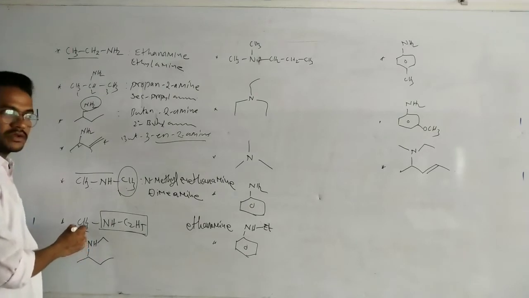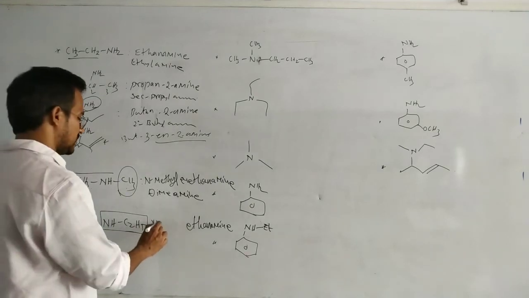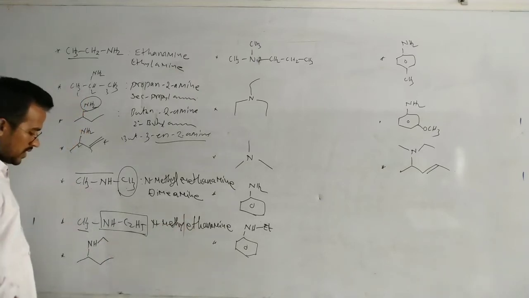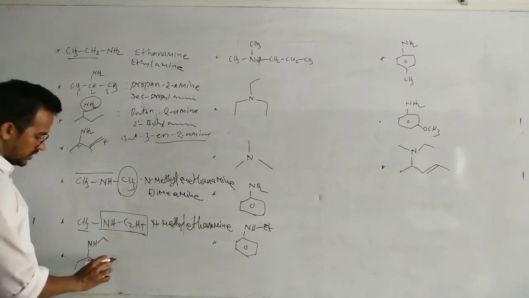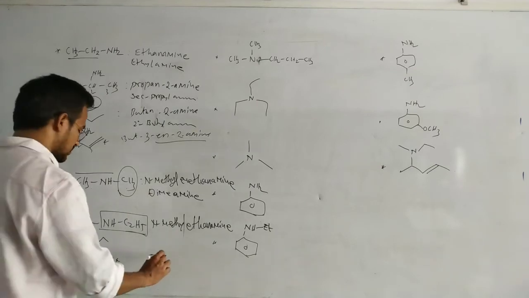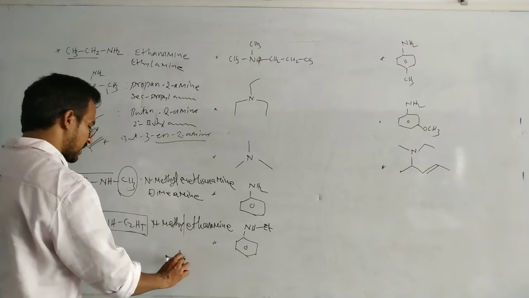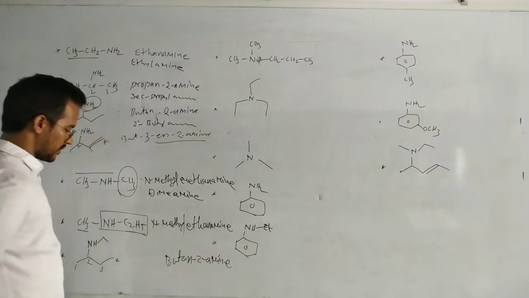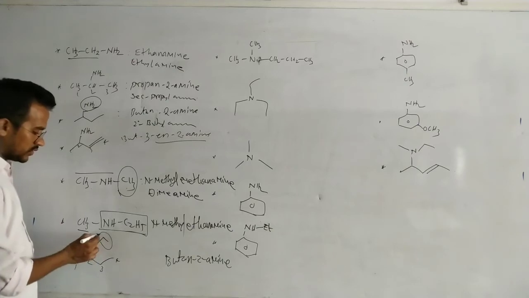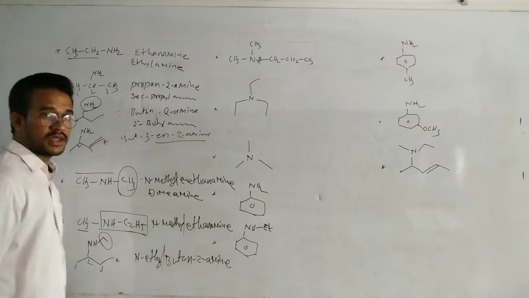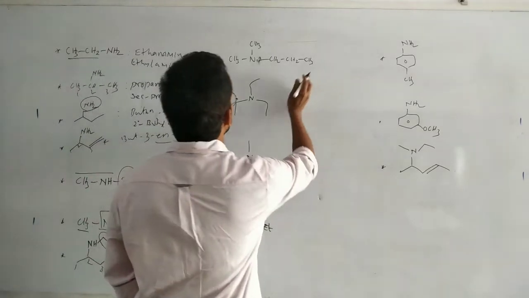And this methyl group is attached to the nitrogen, so N-methyl ethanamine. Now in this case 1, 2, 3, 4 and the amine is on the second carbon, so butane 2 amine, but it is a secondary amine. To this nitrogen an ethyl group is attached, so N-ethyl. Now coming to this one, the tertiary amine.